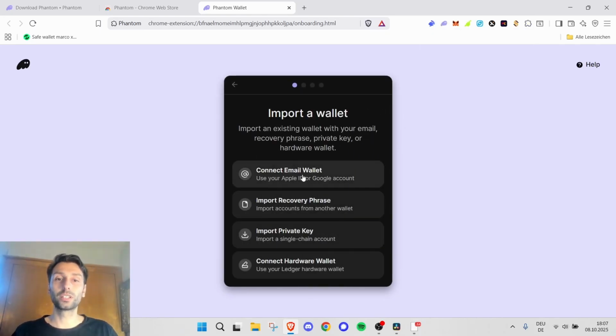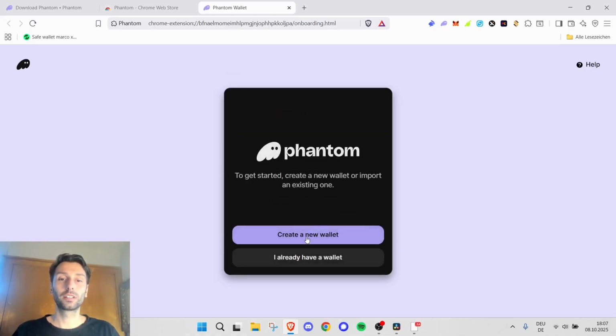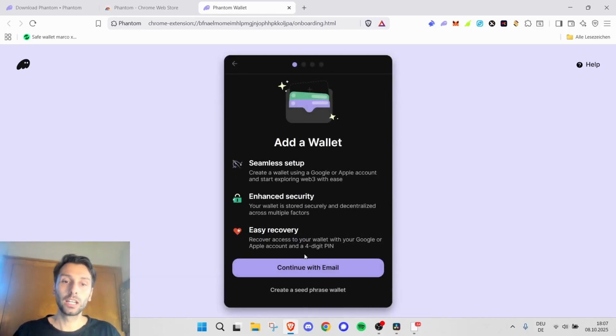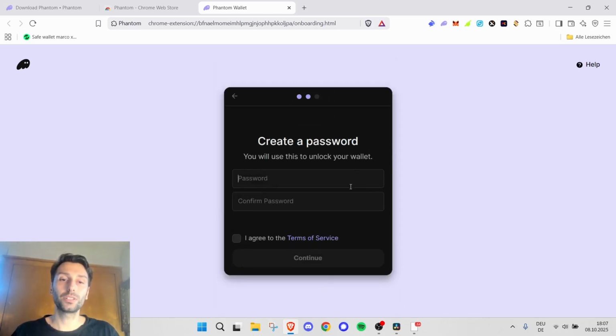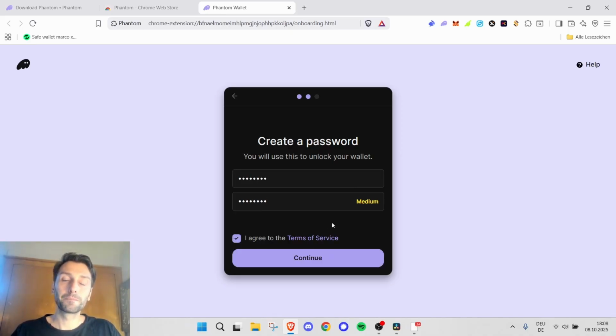The only exception actually is that you can connect your email wallet, and in this case we're obviously creating a new wallet, and we're not going to continue with email. We're going to create a seed phrase. Input your password. By the way, the password you can write down next to your seed phrase, because it doesn't really matter. It really doesn't matter, because if they have your seed phrase, you're wrecked. It's over, you know. So you can write it down there if you want. It's probably a good place to write it down.